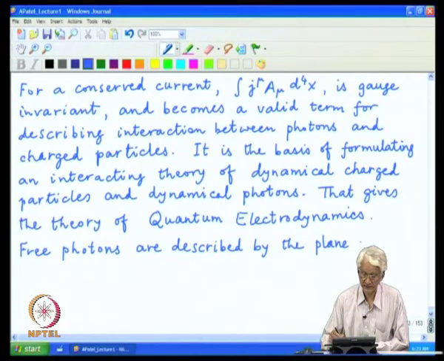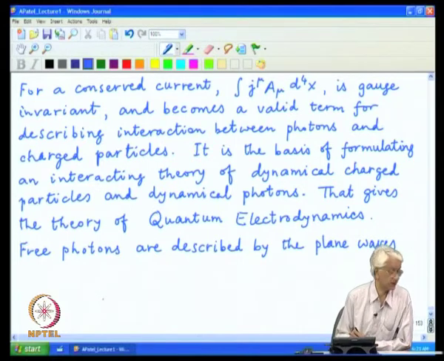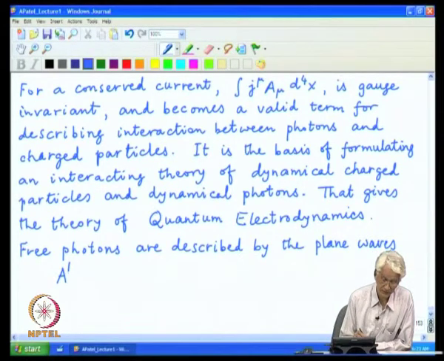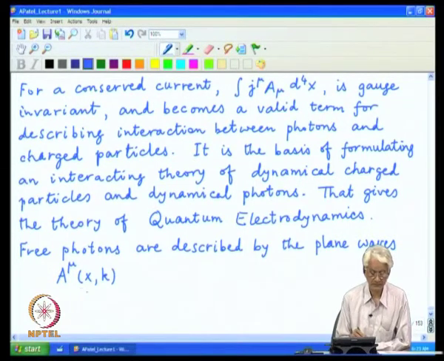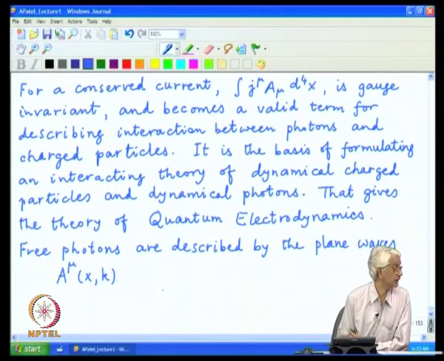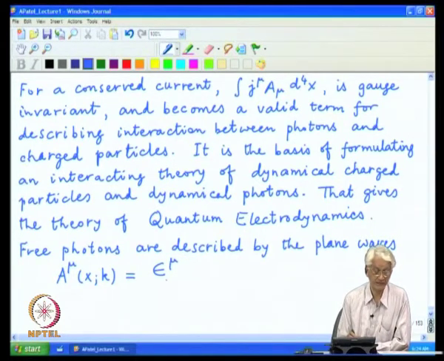So, the easiest thing is to choose the plane wave basis, but we have to pick some notation, and so we have a photon field at some position x with a particular momentum k, and that now can be defined as some direction in space time denoted here by epsilon mu.